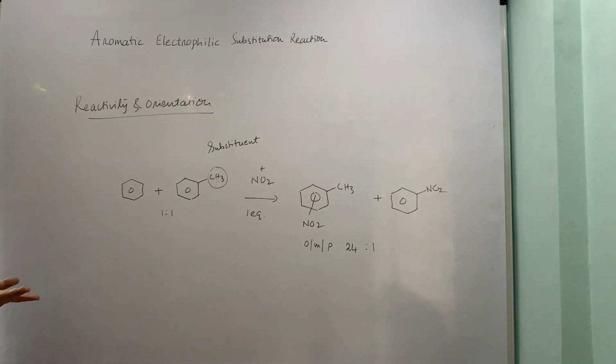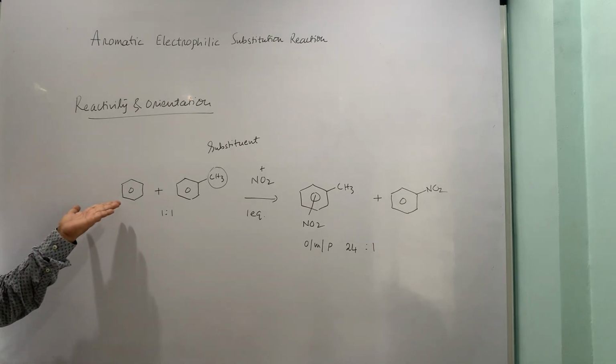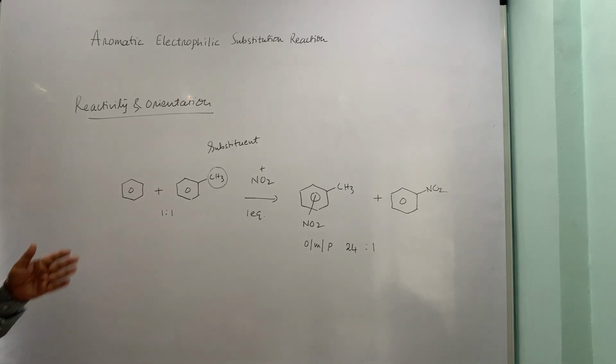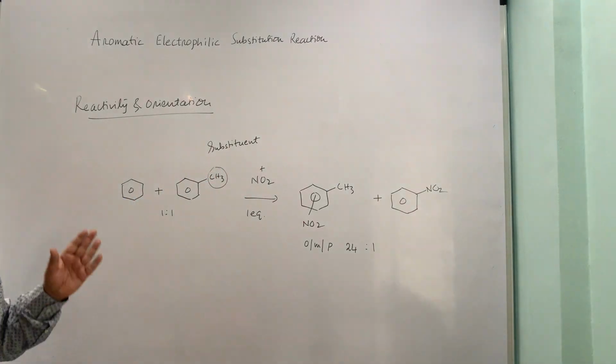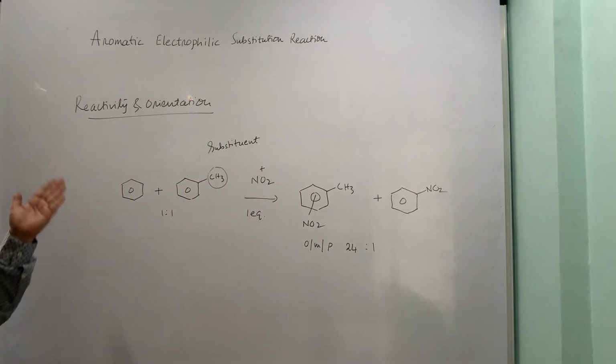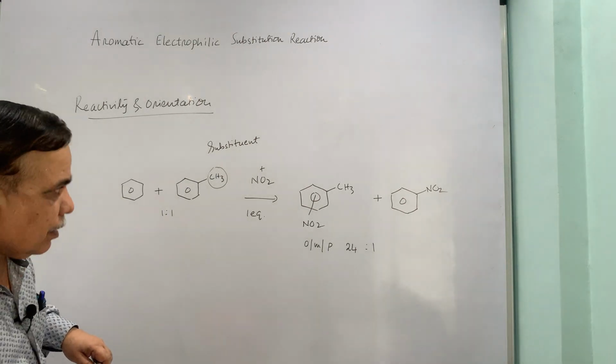those things are missing. There is no question of orientation in benzene because we know that all these positions are chemically equivalent, and therefore you will end up with nitrobenzene. Unless the conditions are harsh, you will not get the second nitro group induced on the ring. Okay.